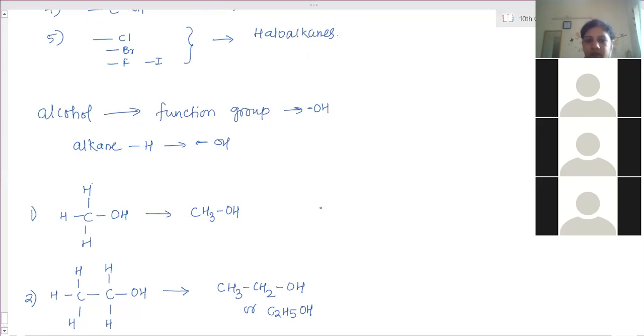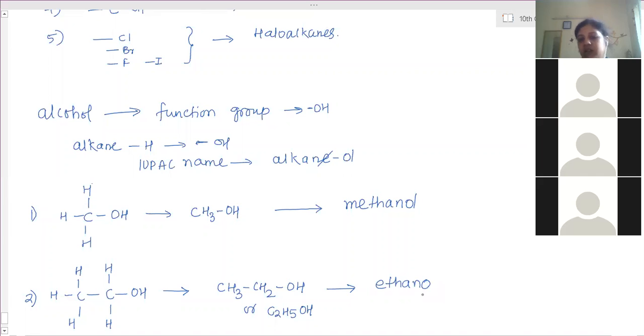Now the naming part. In the IUPAC name, for the alkane, E is there at the end. So replace E with OL. What is the name of this alkane? Methane. E was there; substitute E with OL, so it becomes methanol. Here the alkane name is ethane; E substituted with OL, ethanol.